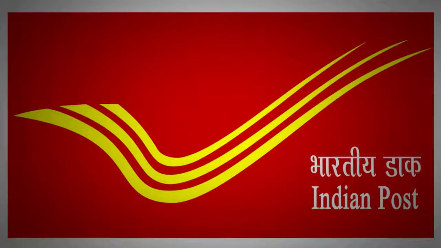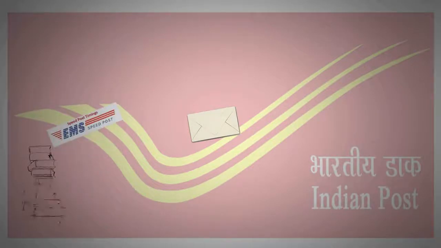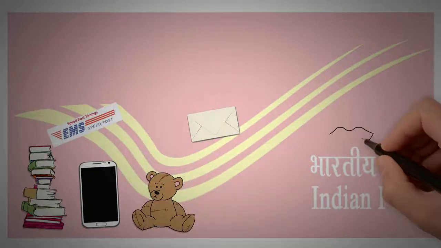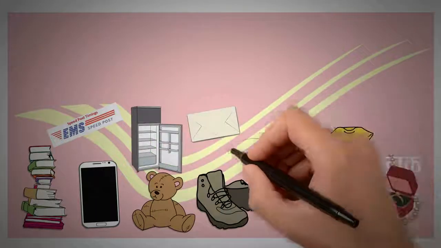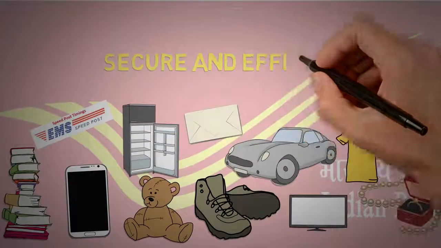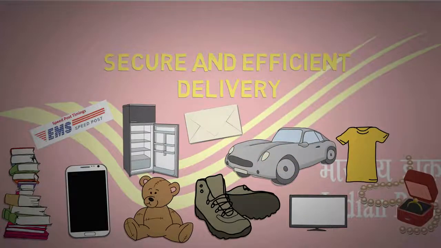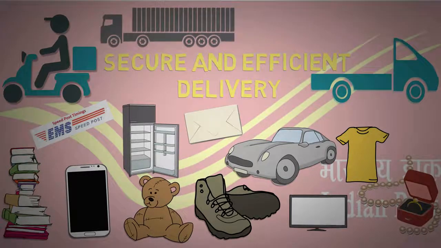Consider a case of a big logistics company, such as India Post. Every day thousands of different kinds of mails or goods, such as normal post, speed post, books, mobiles, soft toys, clothes, jewelries, shoes, TV, refrigerators, cars etc. come to its office for delivery. And for secure and efficient delivery of these items, the company will use different modes of transport systems. The mode of transportation may vary, from two-wheelers and four-wheelers to 16-wheeler vehicles etc.